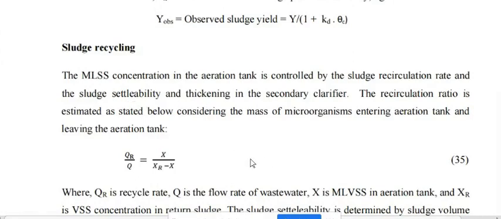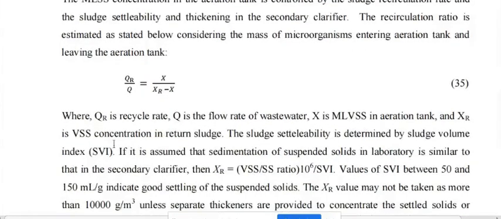What is the equation here? We have this equation: QR by Q equals X by (XR minus X). What is this QR? QR is the flow rate of the recycled sludge, Q is the flow rate of the wastewater, X is the microorganism concentration, or MLVSS, the mixed liquor volatile suspended solids, and XR is the volatile suspended solids in the return sludge. So we have this formula to calculate it.